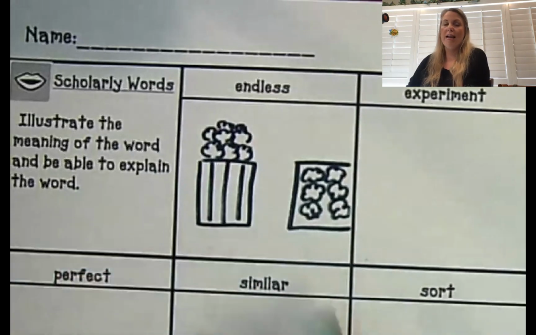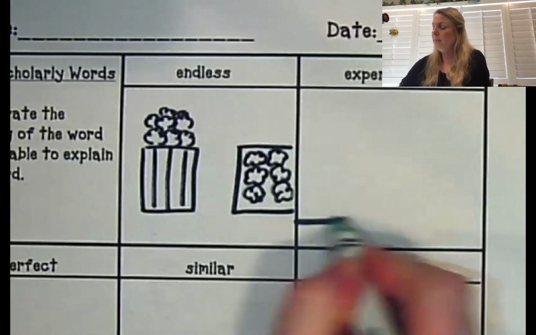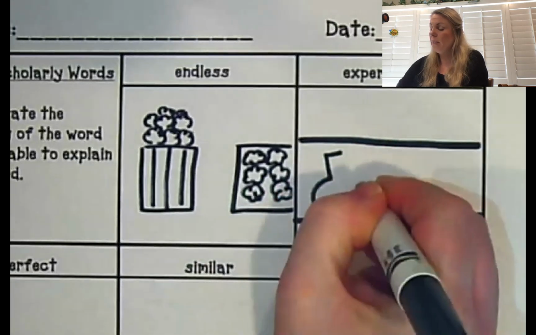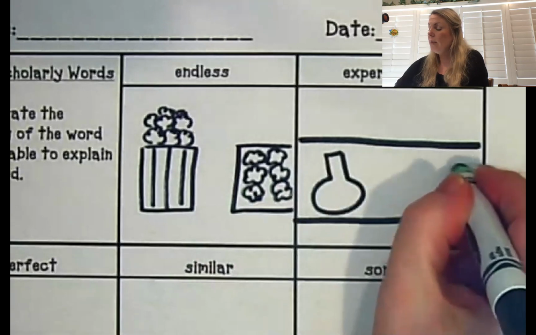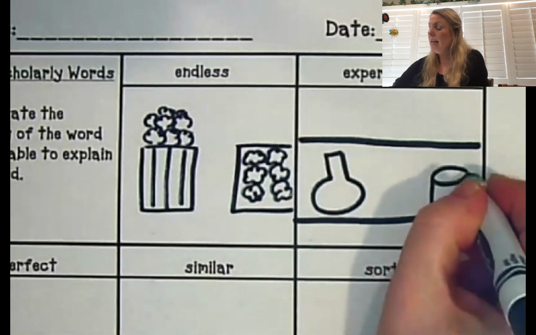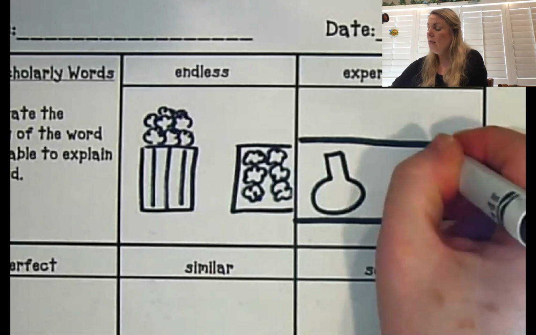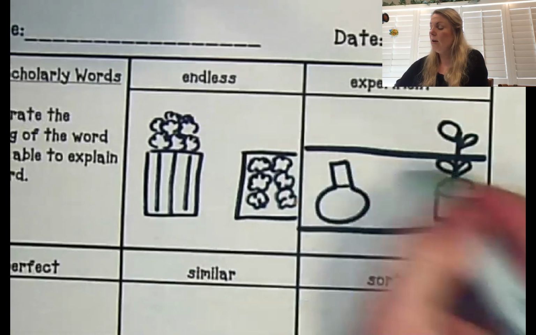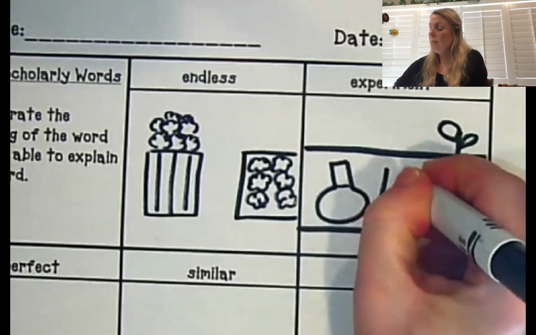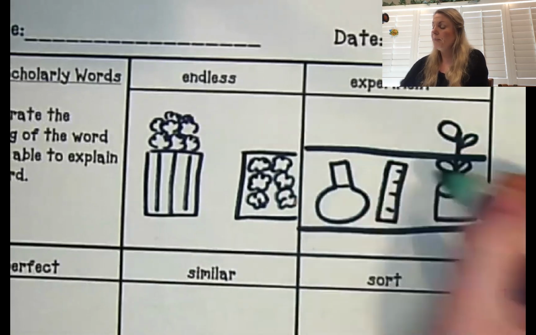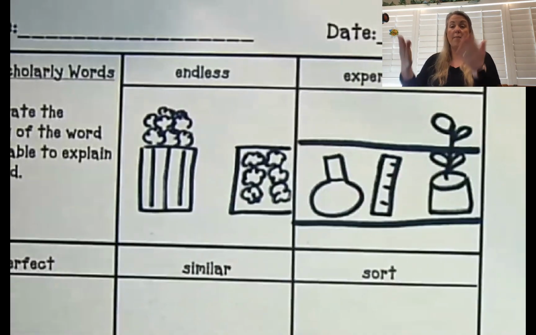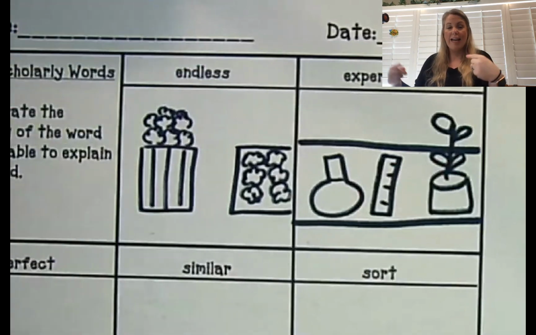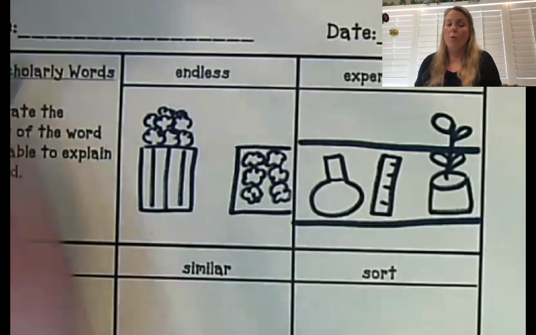Now we have our next one, experiment. We love doing experiments. So I'm going to draw an experiment bottle. And this little boy was doing an experiment with a plant. He wanted to see how something would grow. And does sunlight make a difference? And so I think it does. So I'm going to draw some tools down here. Okay. And then I'm going to do my hand movement. Experiment, right? Experiment and endless. Okay. Now we have our next word.